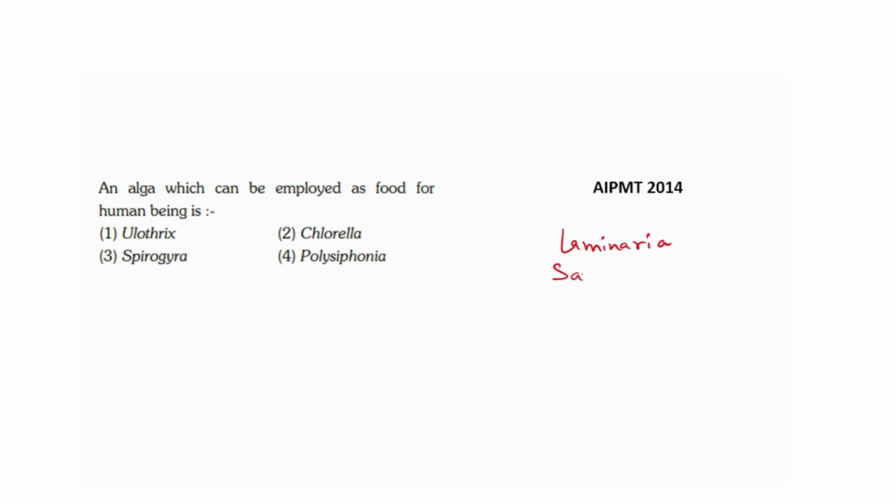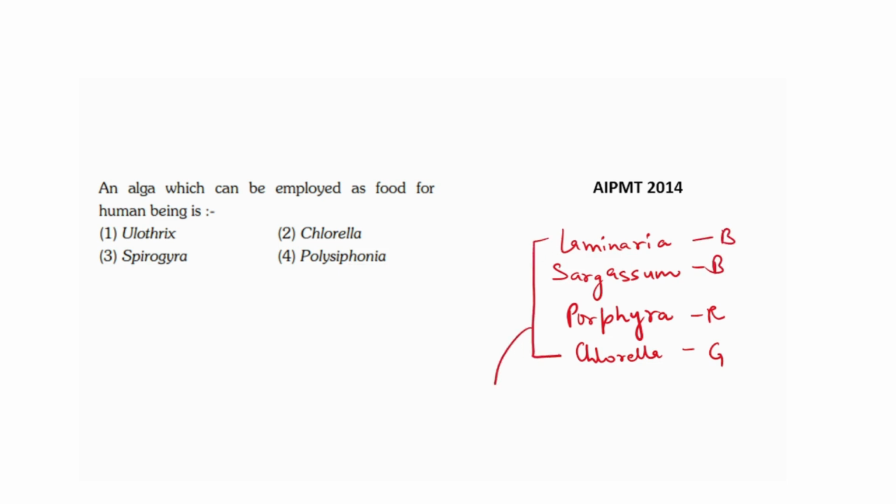Number 2 is Sargassum. Number 3 is Porphyra. And number 4 is Chlorella. Remember, Chlorella is green algae, Porphyra red, Sargassum brown, and Laminaria brown algae. And all these algae can be used as food. So the correct option is Chlorella, which is the second option.